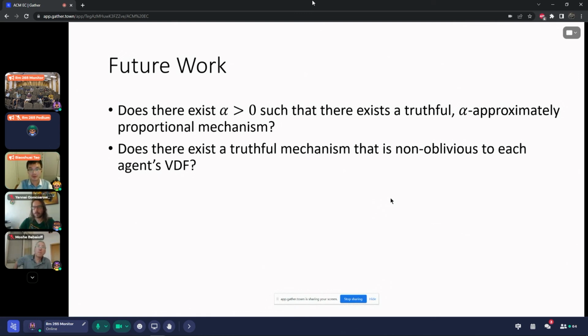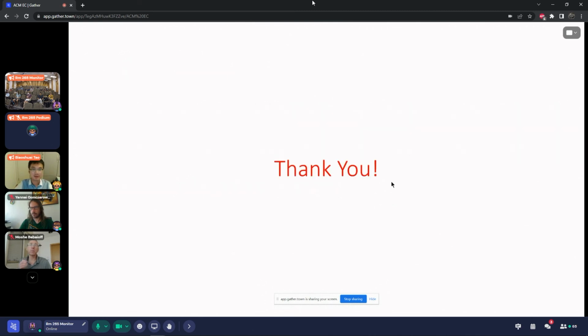Because all the truthful mechanisms, as far as I know, are kind of very trivial ones, which allocate, for example, the entire cake to a single agent, or just cut the cake evenly into n pieces and allocate them. These are oblivious to each agent's value density functions. And we do not even know whether there is at least a reasonable truthful mechanism, what a truthful mechanism can do. So I think a future direction is to understand how much truthfulness can be compatible with fairness. Okay, that's all. Thank you.